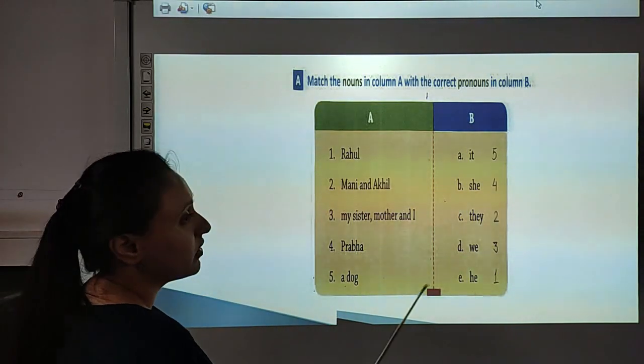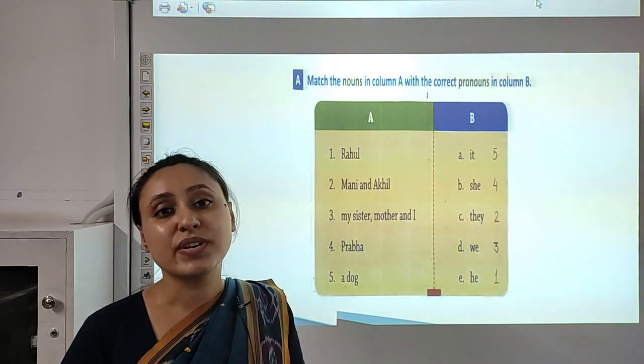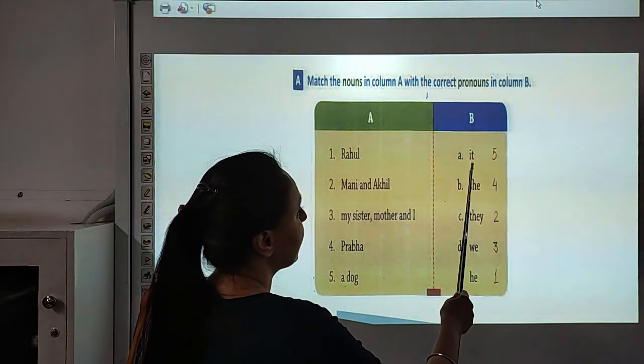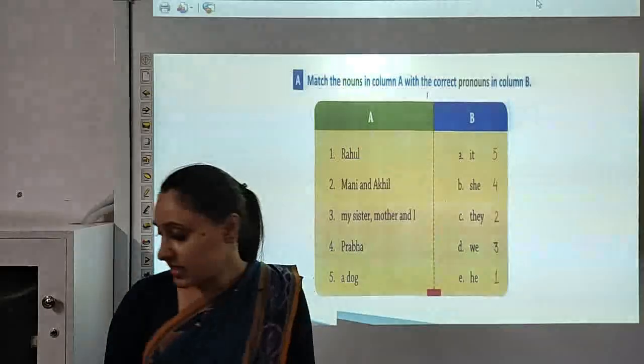Now a dog. Dog is the name of an animal. We use the pronoun it for an animal. So match it with it. Write down number 5 in front of it. Next question, children.